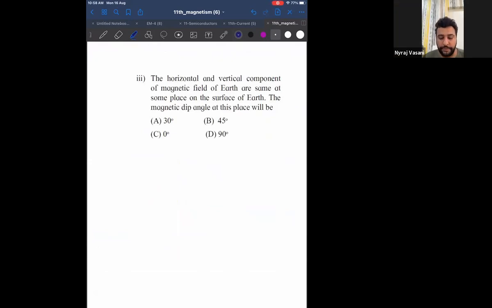And I hope you have made a note of your homework as well. Okay, good. So I'll repeat the homework. There is one MCQ you have to do. There is one problem you have to do. And also you have to complete your magnetism notes completely. Okay, that completes this particular topic.